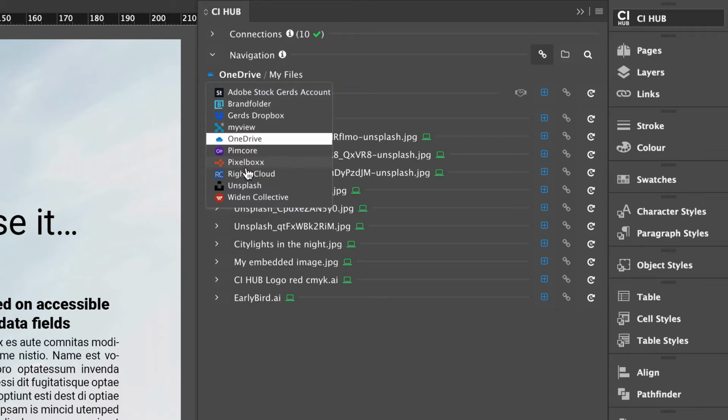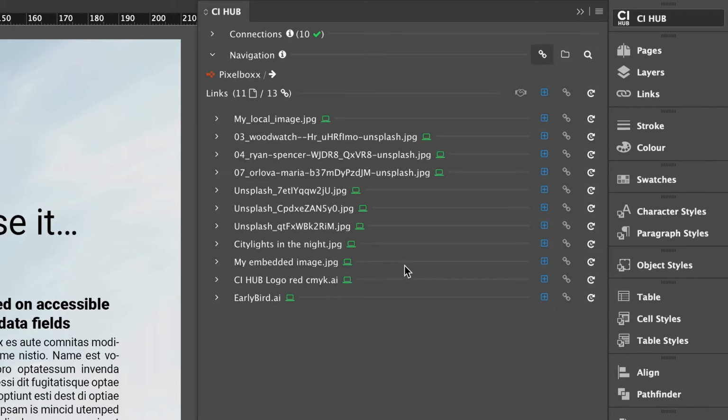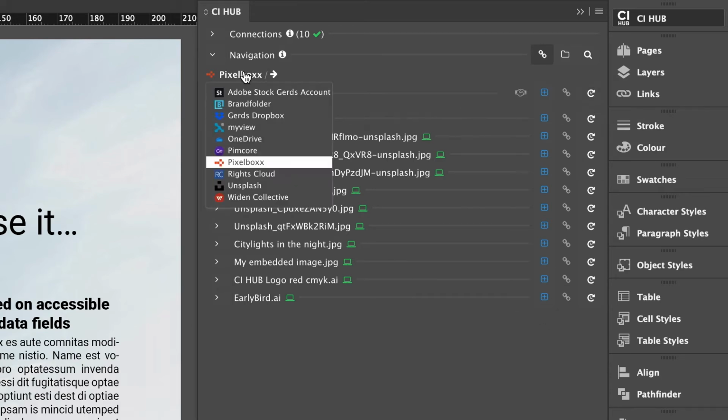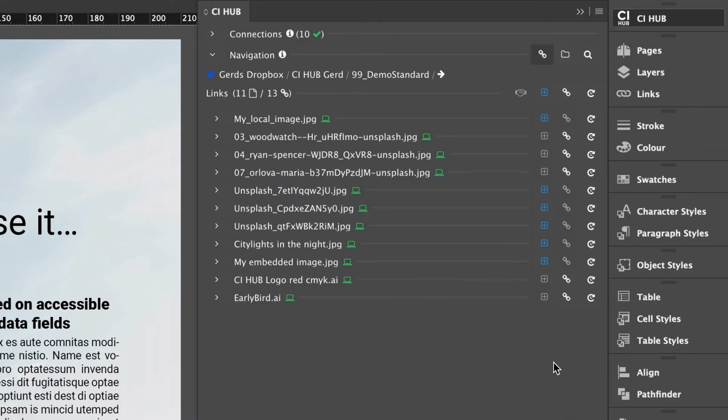Let's connect to my Pixelbox DAM system. It's the same result. And let's connect to Dropbox. And you can see that 6 assets with a blue plus icon are not available in Dropbox, but the gray ones are. So how do I get this result? It's easy. Just tap the check status button in the bulk operation row. That's all.